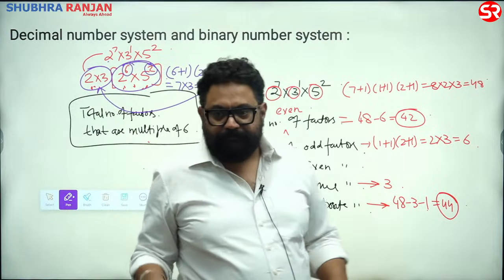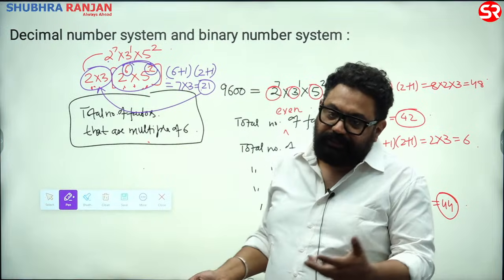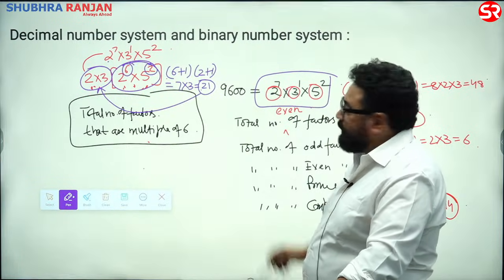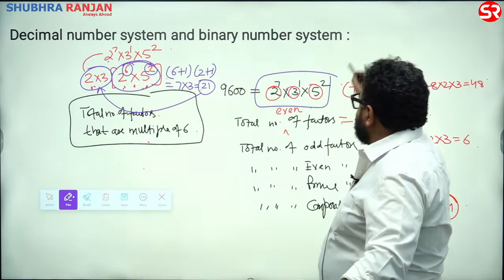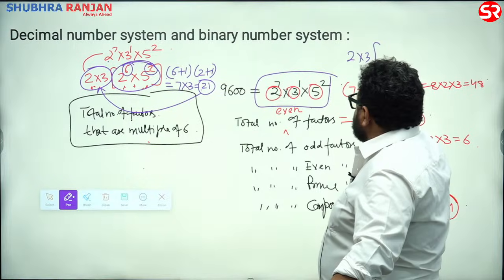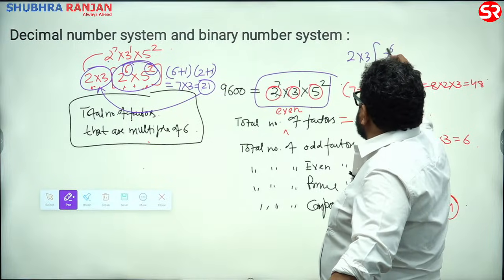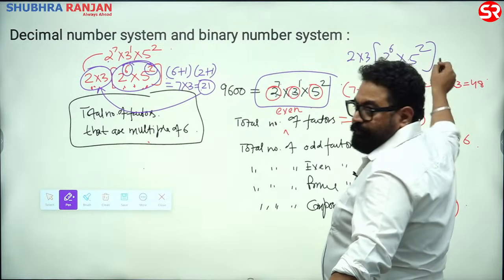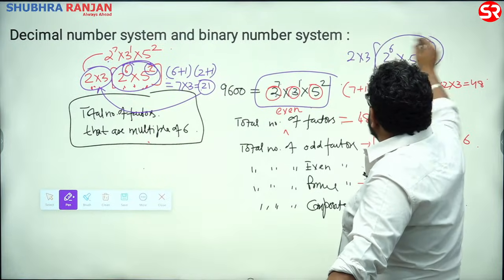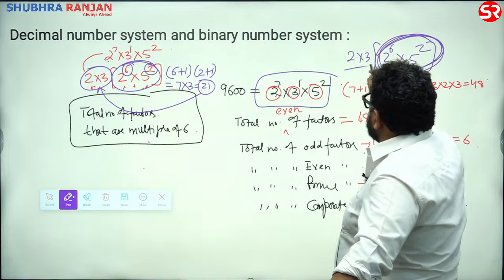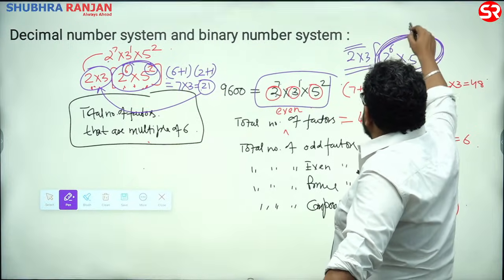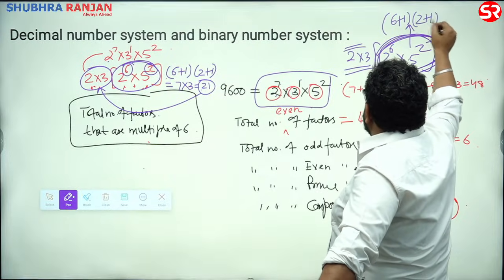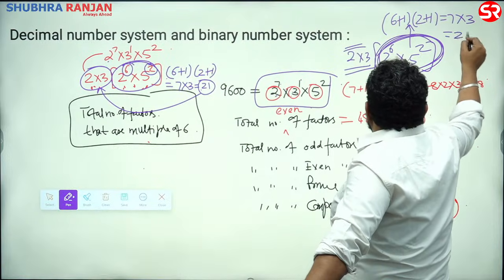21. What is 6? Combination of 2 and 3. We have this number, 2 to the power 7, 3 to the power 1, 5 to the power 2. Take 2 out, take 3 out. How much is left? 2 to the power 6, 3 gone, and 5 to the power 2. Now if you find the number of factors from here, all the factors would be multiple of 6. So the number of factors from here would be 6 plus 1 and 2 plus 1, 7 into 3, 21.